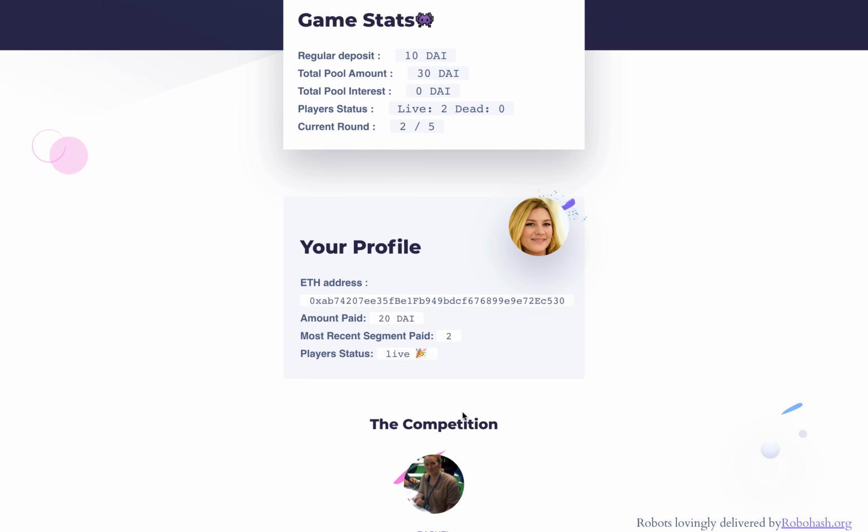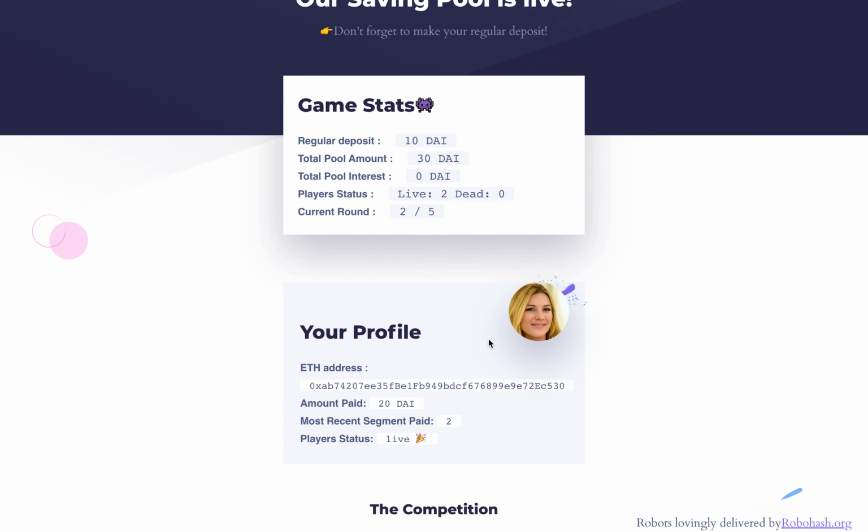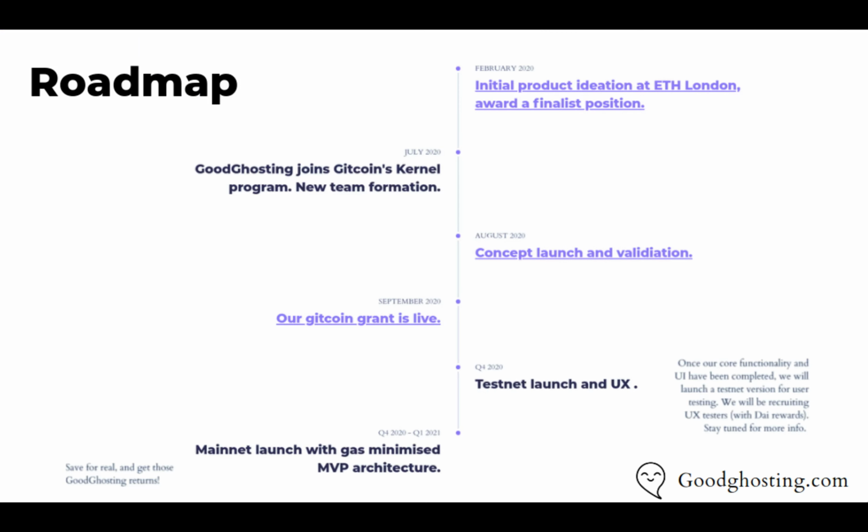Note that this is still a very preliminary UI. For instance, we will show a live counter with the interest generated and a lot of new features once we get them developed. That being said, we are looking for more people to help on the project as well as securing funding.